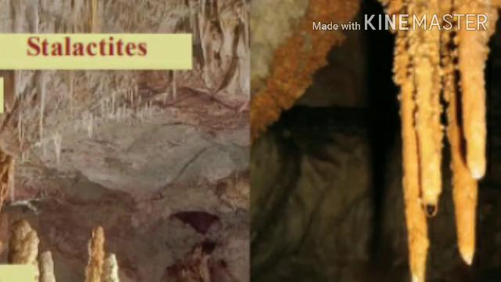Then stalactites. The water with dissolved limestone in it drips from the roof of limestone caves. A portion of this mixture remains on the roof of the caves itself. This deposit of lime grows upside down due to this long continued process. They are called stalactites.